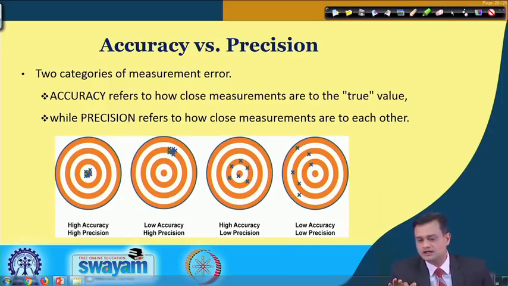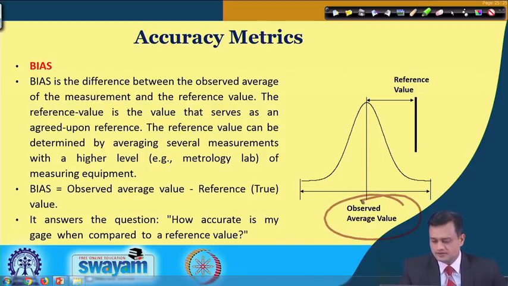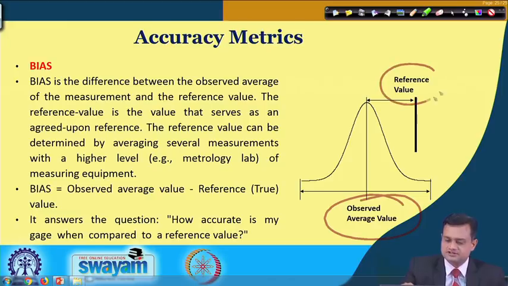So, now if we look into a couple of metrics, the first one is bias. The word is very well known to all of us, what is bias. Now, let us try to appreciate it in terms of a measurement system. So, bias typically is the difference between the observed average of the measurement and the reference value. So, you can see here that you have the observed average value and you have the reference value.